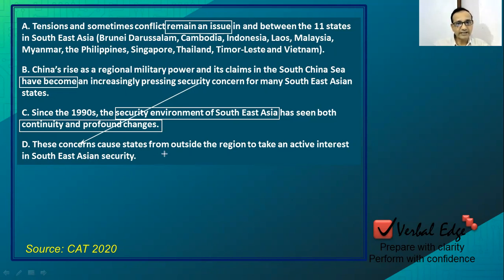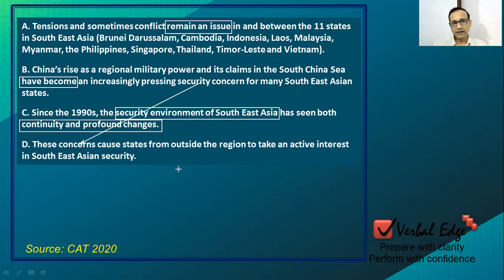These concerns cause states, which states? States from outside the region to take an active interest in Southeast Asian security, right? So in fact, these states are different from the Southeast Asian states, because, let's say China is interfering in the Philippines. So even nations outside of that region, maybe the US, maybe Australia, maybe India, maybe Russia, have also started taking interest now.